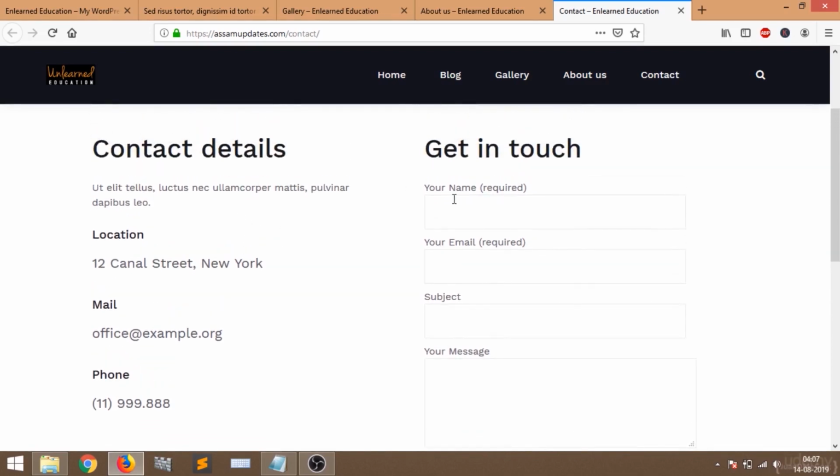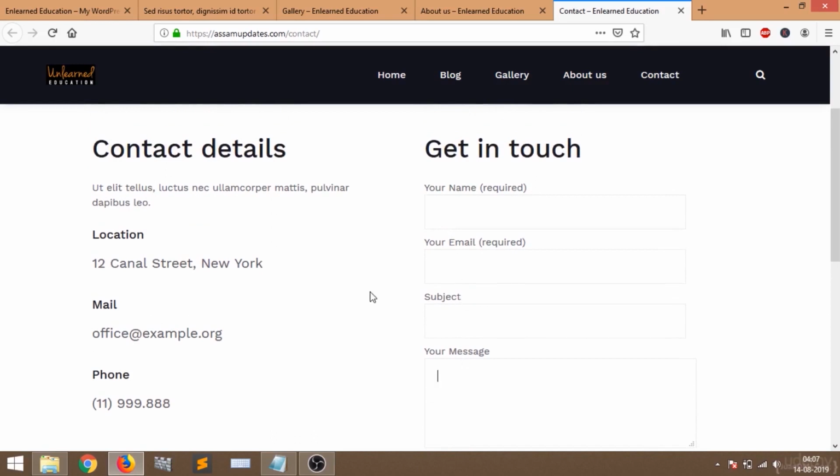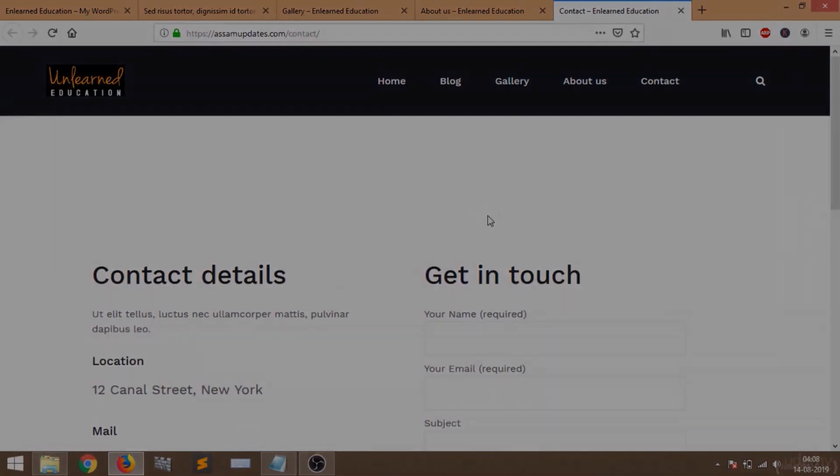And this is a form. If someone comes to your contact page and wants to message you, then he can fill up this form and this message will be sent to your email. So this is how it works.